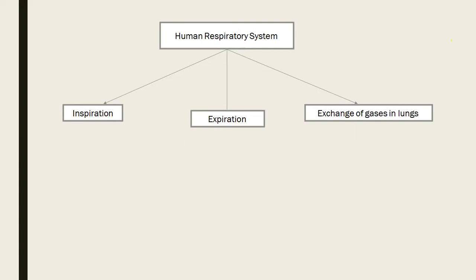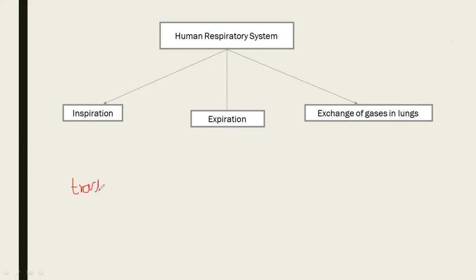What is the meaning of tract? Girls, what is this tract? Passage, tube. So it is the common outlet.